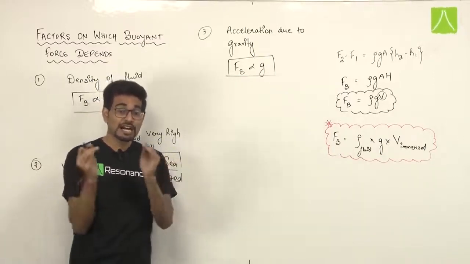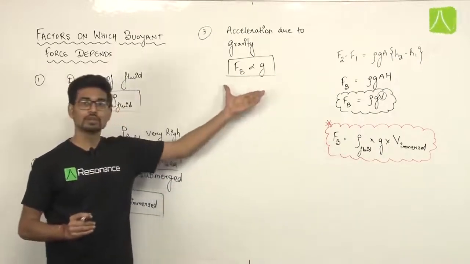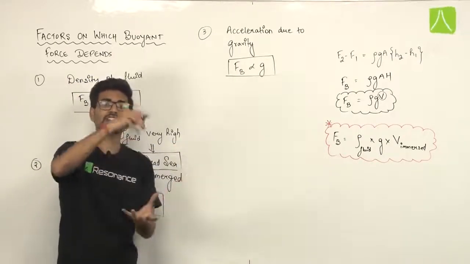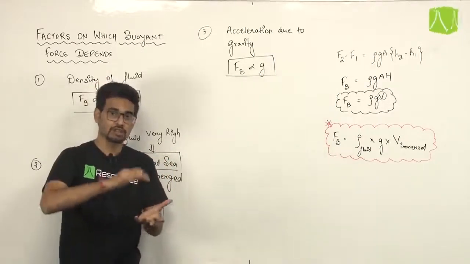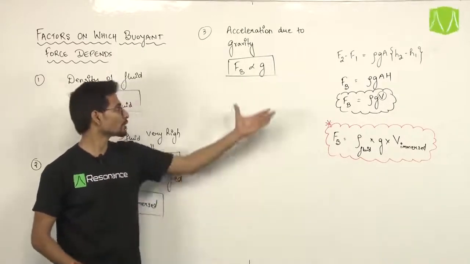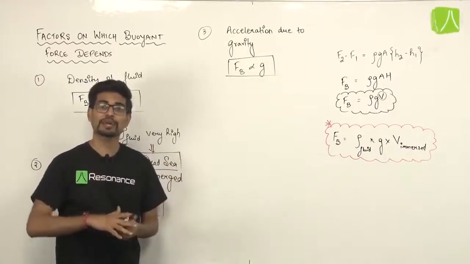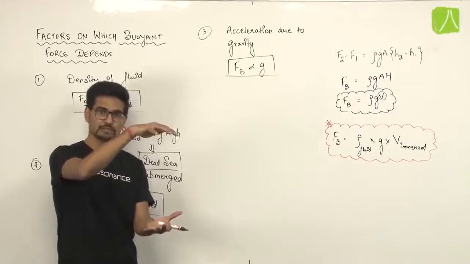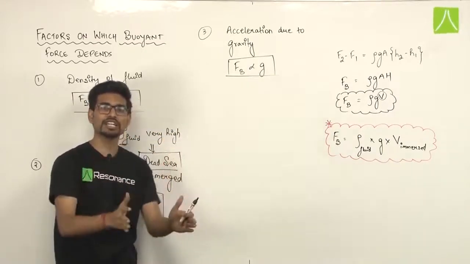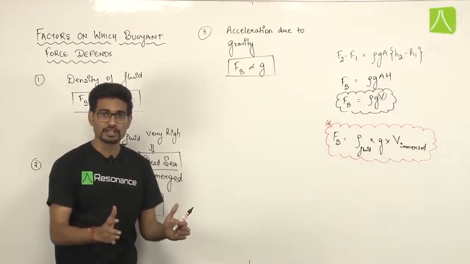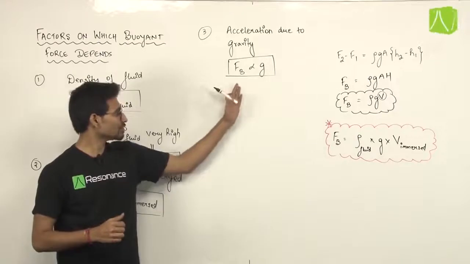ऐसे ही ग्रेविटेशन के साथ इसको कंबाइन कर सकते हैं कि अगर एक बॉडी को आप h हाइट पर ले गए जो कि पानी के अंदर सबमर्ज्ड है, उस पूरे सिस्टम को आप h हाइट पर ले गए फ्रॉम अर्थ सरफेस और d डेप्थ पे ले गए फ्रॉम अर्थ सरफेस, व्हाट विल बी द चेंजेस इन buoyant force? Again, there can be other questions from NLM, like if there is a system in which there is a bucket and there is an object in it. Now I have put that system in a lift and I am accelerating that lift with some acceleration in upward direction, what will be the change in buoyant force?